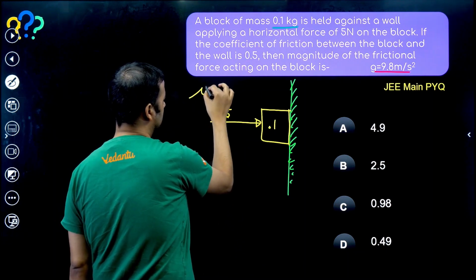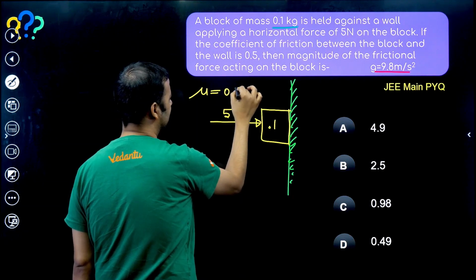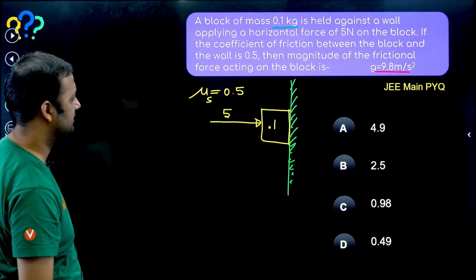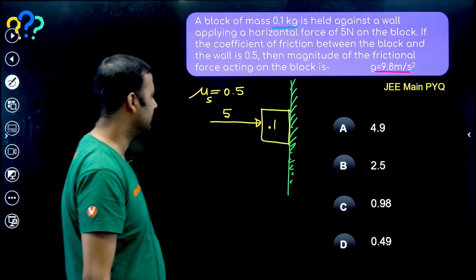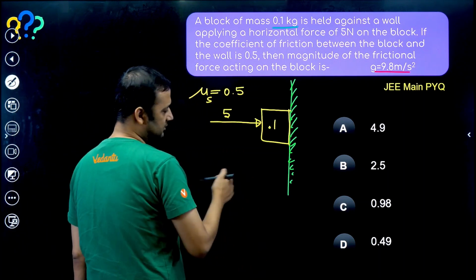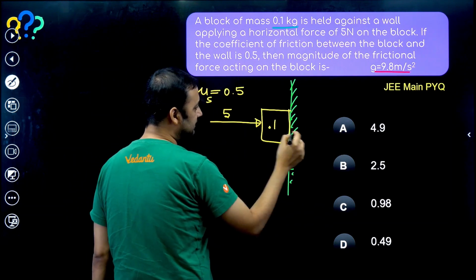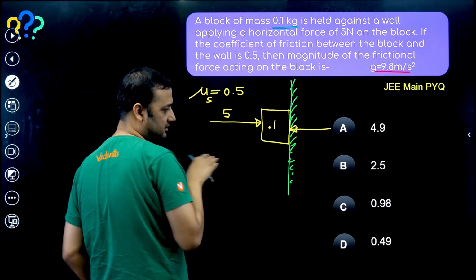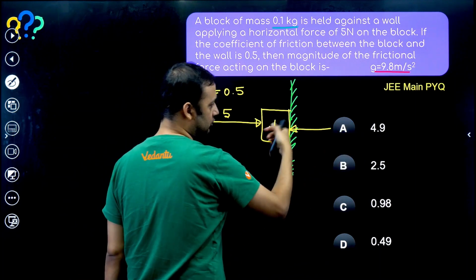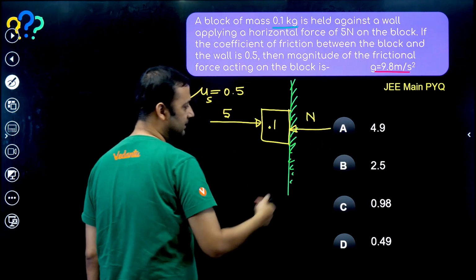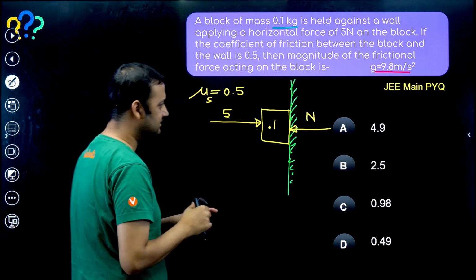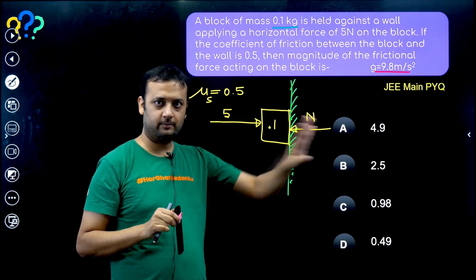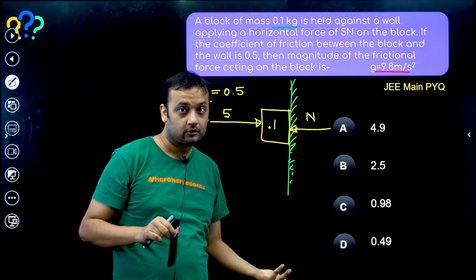So mu is 0.5. Again, we will assume mu s equals mu k equals 0.5. Then the magnitude of friction force acting on the block. Now this is slightly tricky. Try to think what is happening. First, tell me what will be the normal reaction applied by the wall. Normal applied by the wall will be in this direction, because you are pushing the block like this, and the block is not going to move along this axis. The block of course cannot break the wall and go inside.